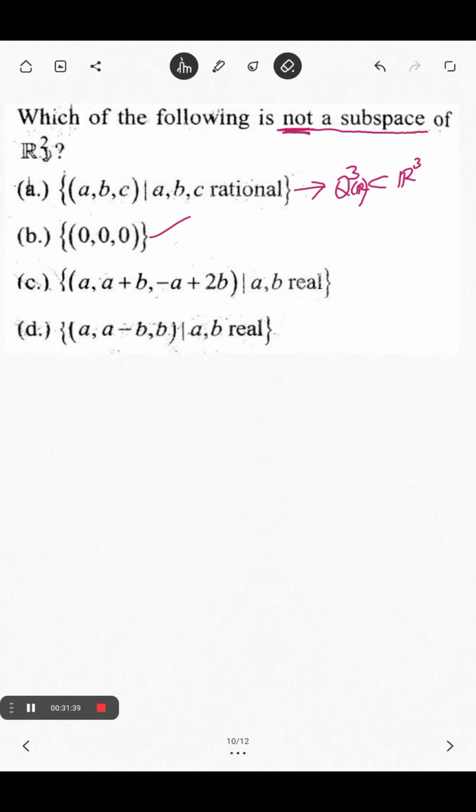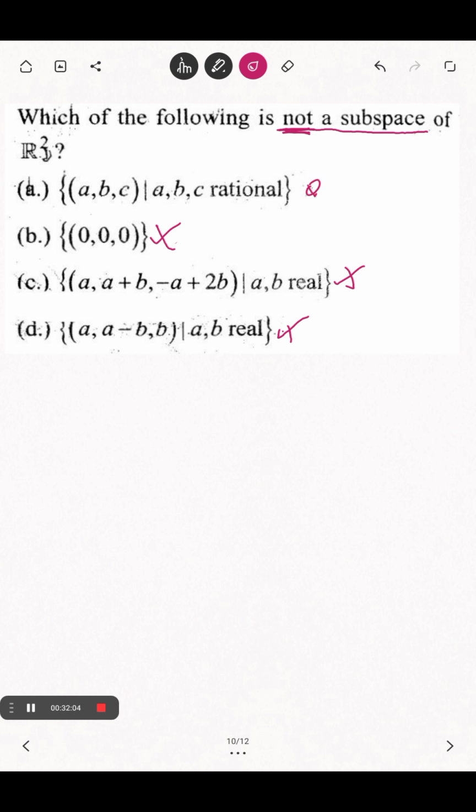Which is not a subspace of R3? Oh, I made a mistake. You must comment whenever I made a mistake. This is a trivial subspace. A, B, real. So this is also a subspace. This is also a subspace. But question is which is not a subspace.